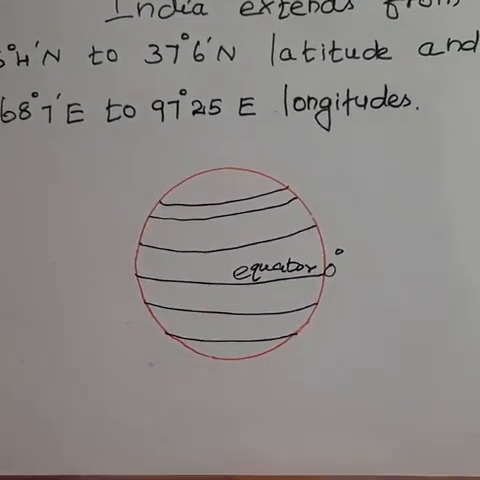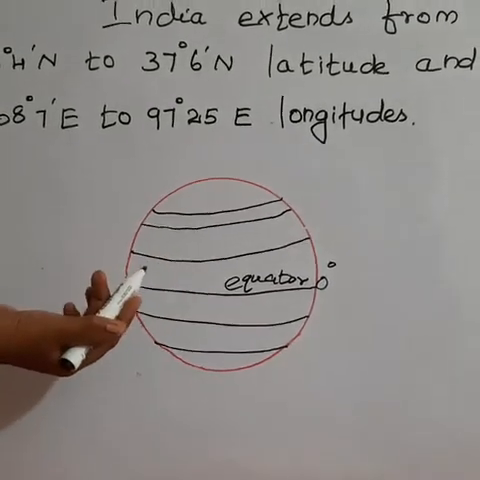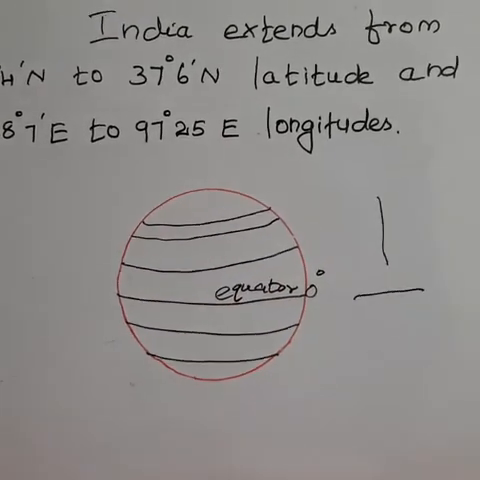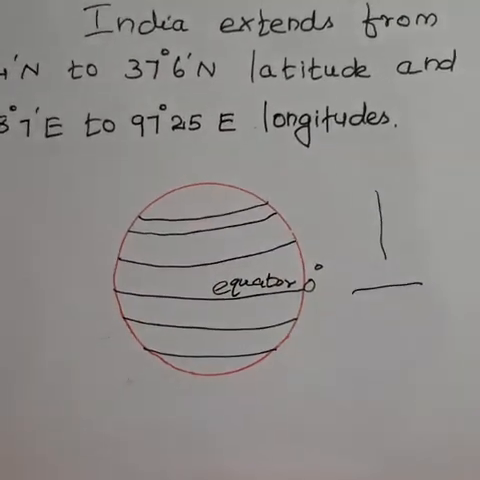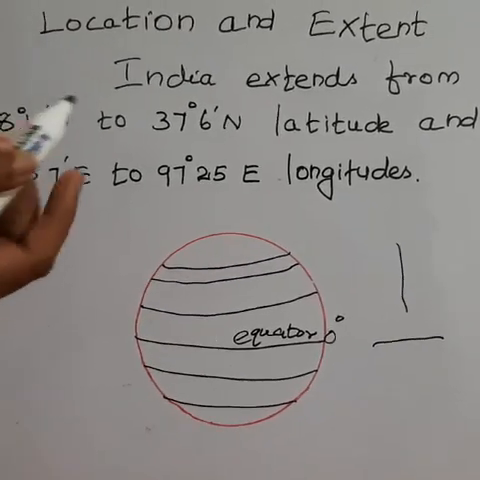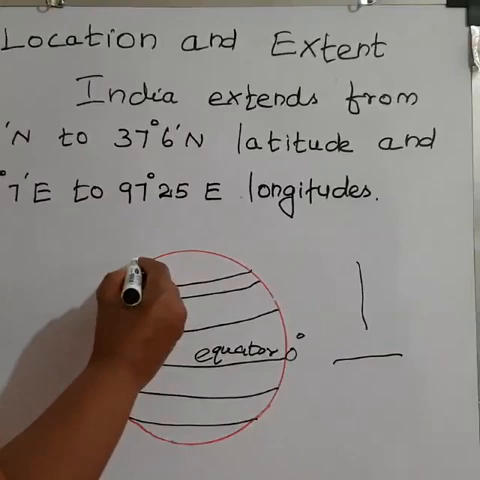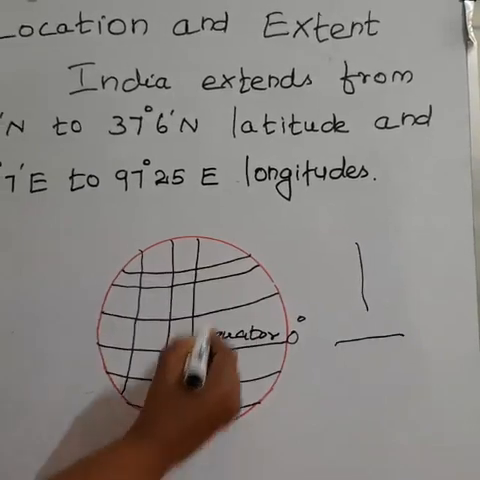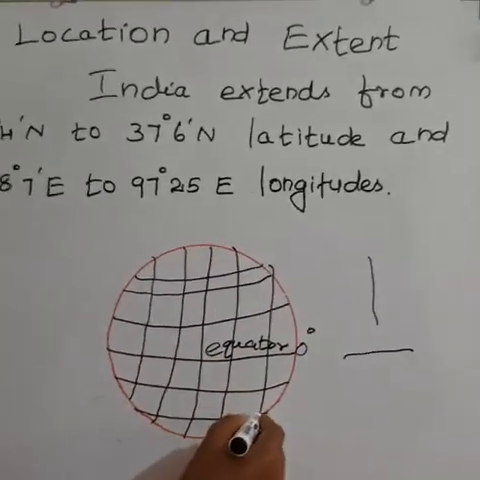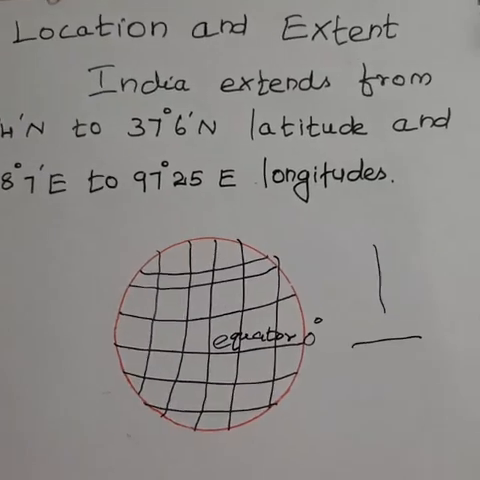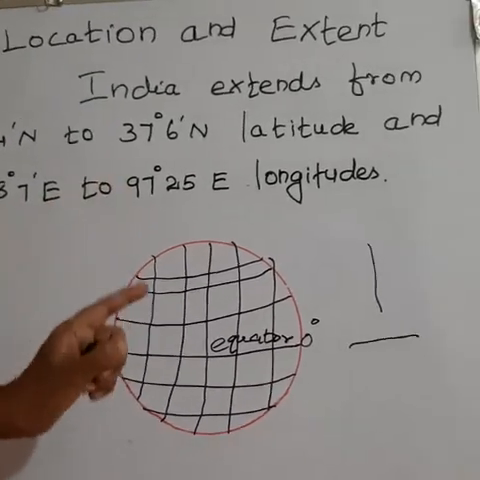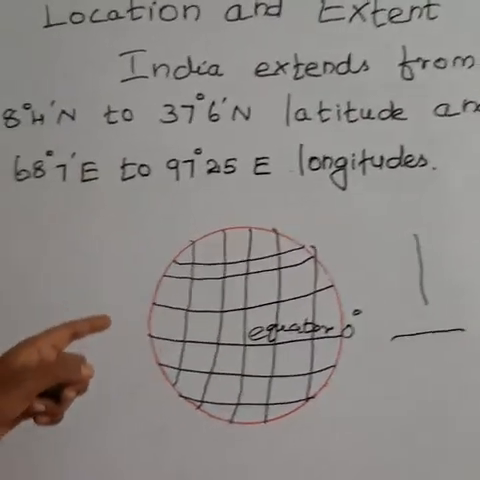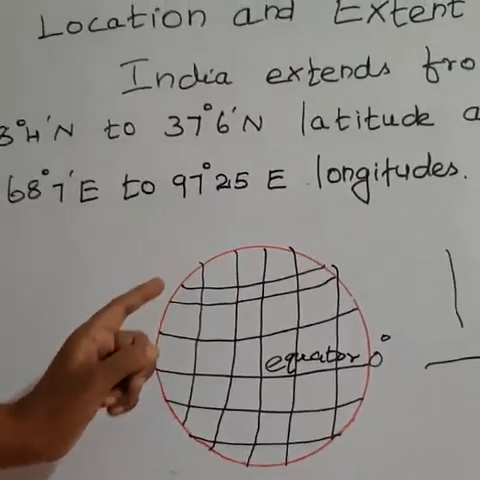Latitude means the imaginary lines drawn horizontally. Okay. This is vertical, this is horizontal. Horizontal lines run east to west. Then longitudes mean the imaginary lines drawn vertically from the north pole to the south pole. That is called longitudes. Firstly, the imaginary lines drawn around the earth east to west are latitudes. Then longitudes are the imaginary lines drawn around the earth from north pole to south pole.